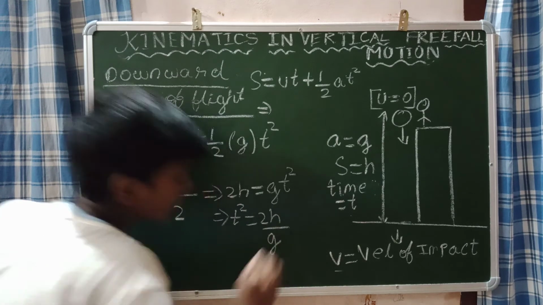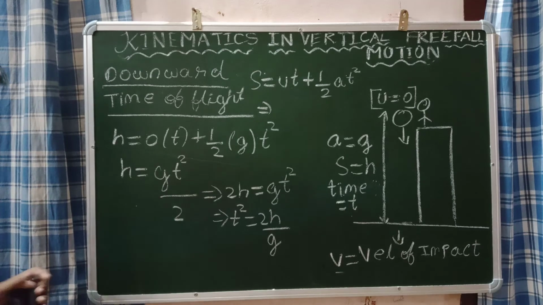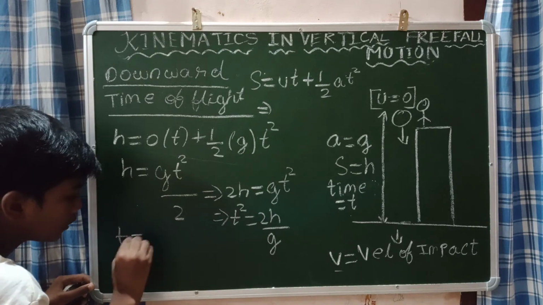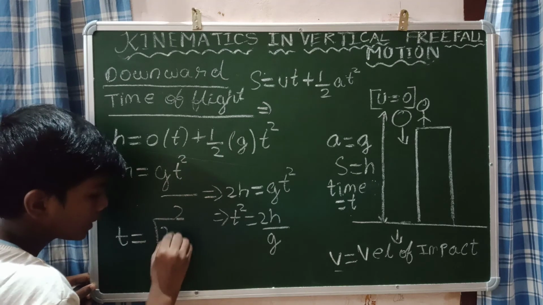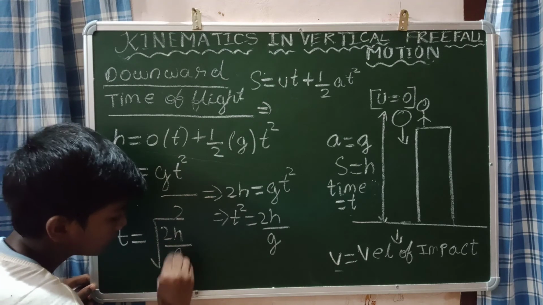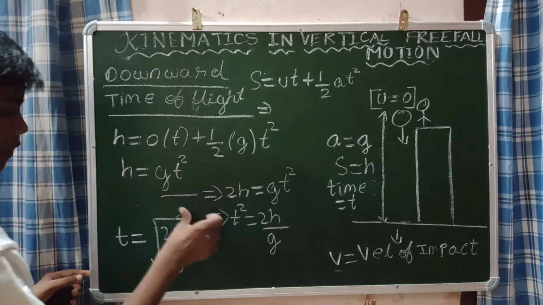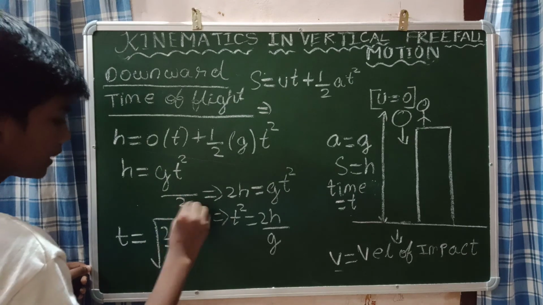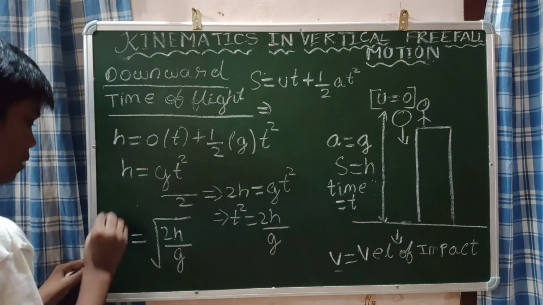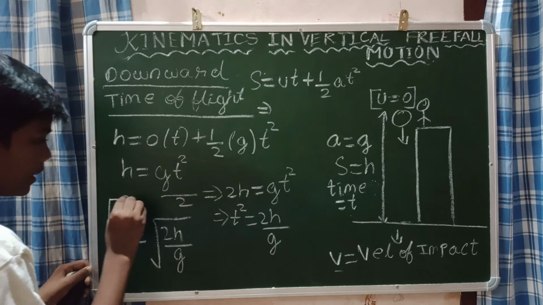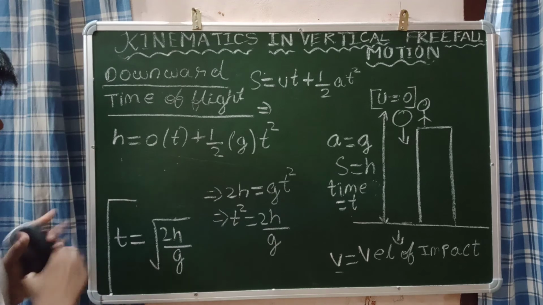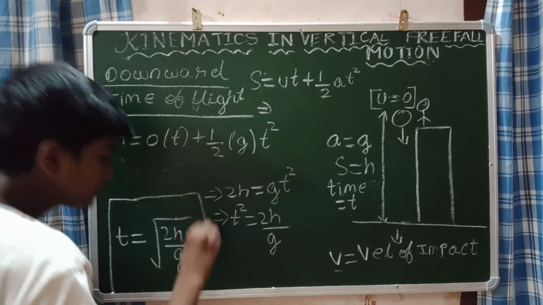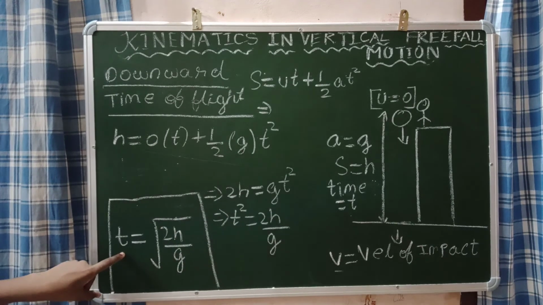So what is t? What is this time of flight? The time of flight is equal to root of 2h divided by g. This is the time of flight. This is the formula. Now we have derived the equation. Now I will drop this. We have derived this equation using simple methods. So this t represents the time of flight.